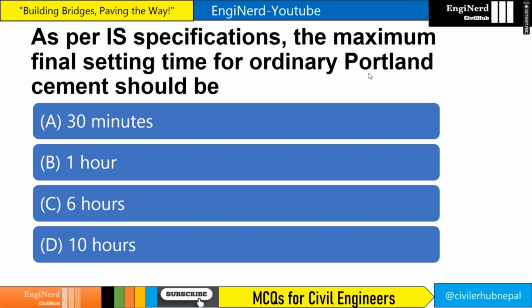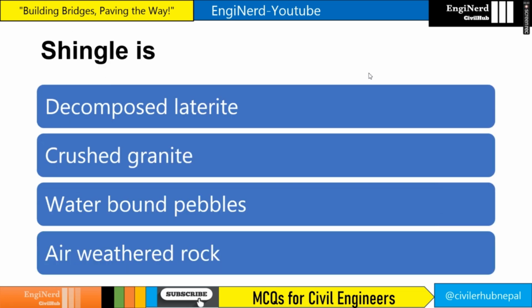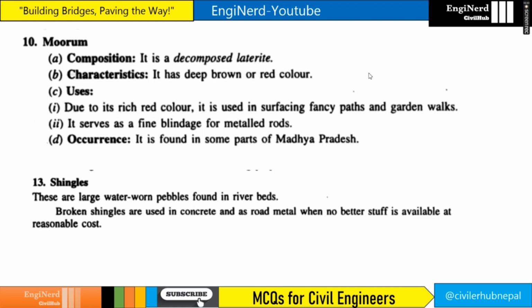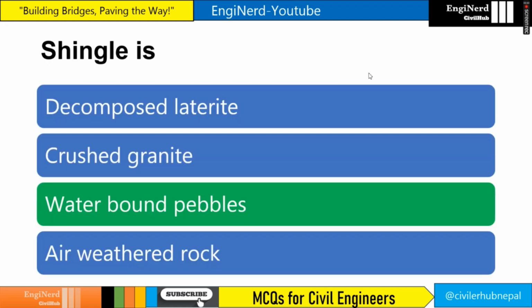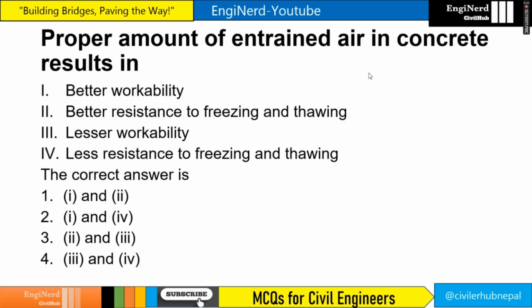As per our specification, the maximum final setting time for ordinary Portland cement should be 10 hours, or 600 minutes, right? Shingle is water-bound pebbles. So murram is decomposed laterite and shingles are water-bound pebbles. So the answer is water-bound pebbles.